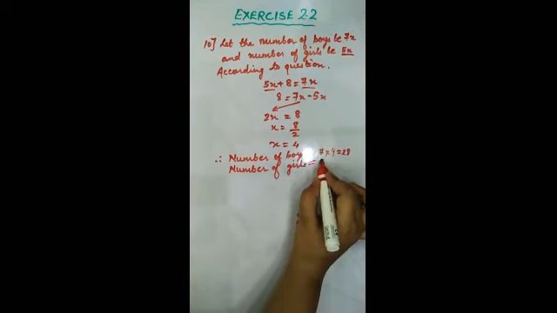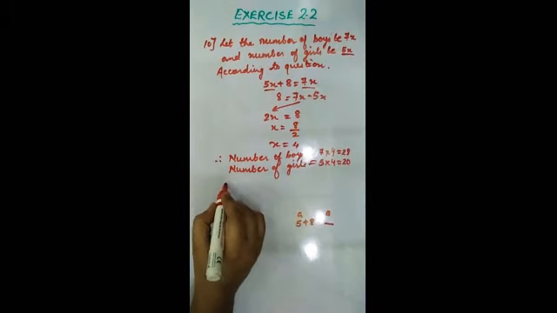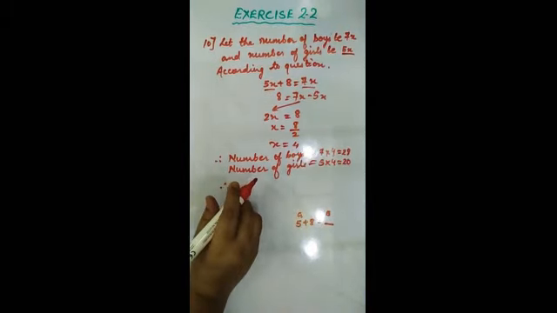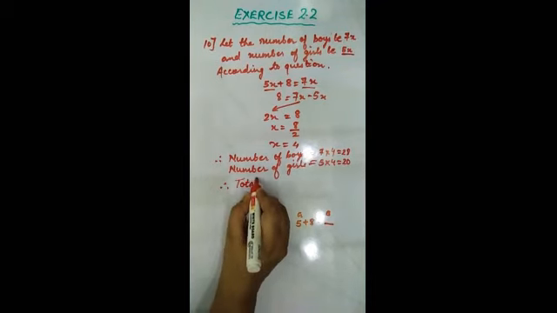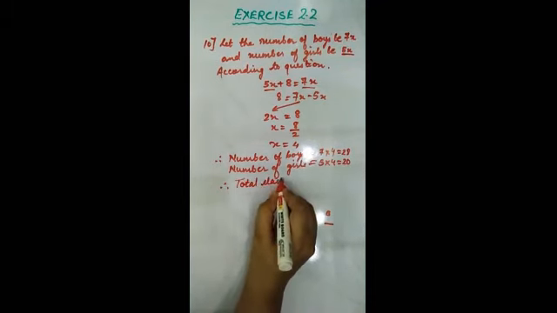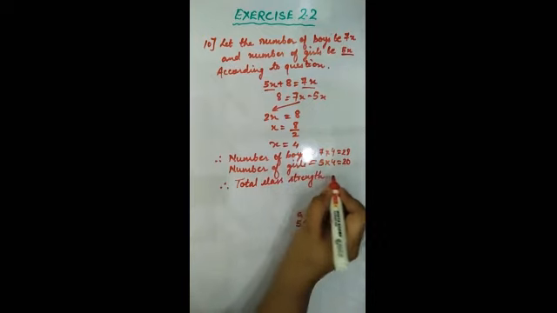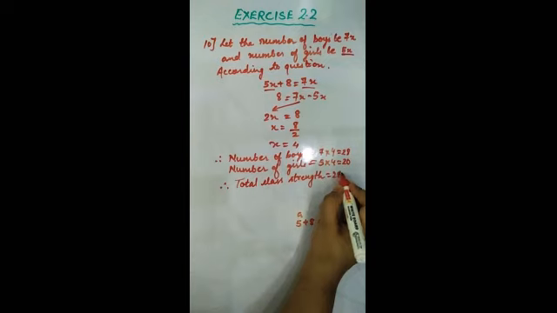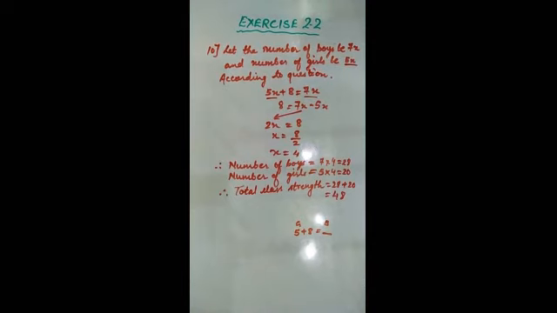5x. So 5 into 4, that is 20. Therefore, in the question it is saying, what is the total class strength? Therefore, total class strength, you have to add number of boys plus number of girls, that is 28 plus 20, this is 48. I hope you all have understood the question and the solution as well. Note down this also in your copy.